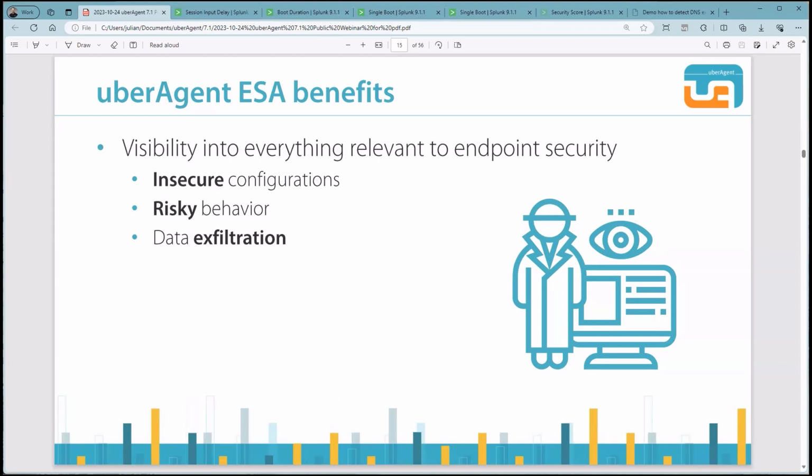The next big topic is risky behavior. The idea is to identify risky or, let's say, unusual behavior on the endpoints, either by users or applications. Think of the following scenario. A particular application that is not supposed to contact any resource on the internet is connecting to an IP address outside your internal network. Then this is definitely something you should pay attention to.